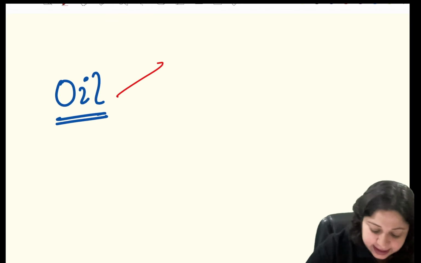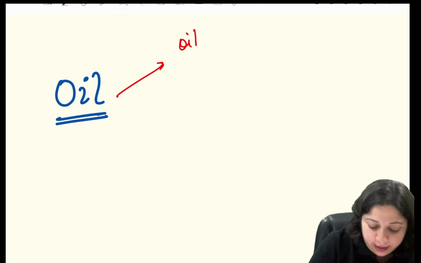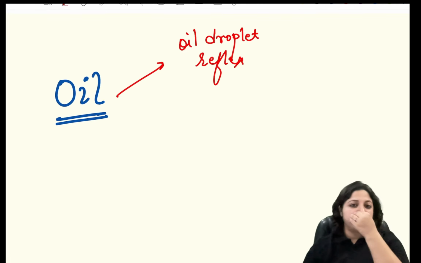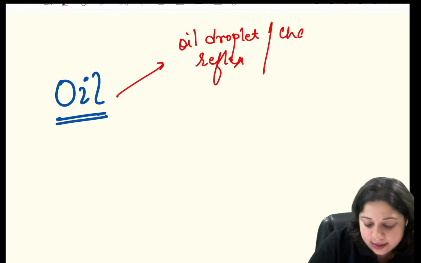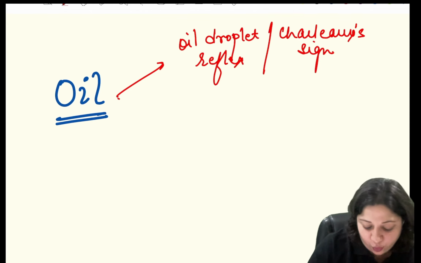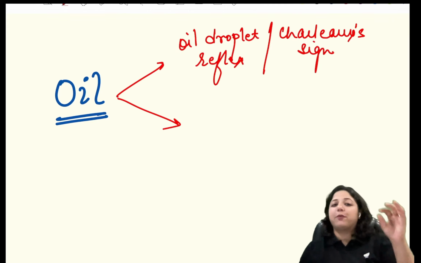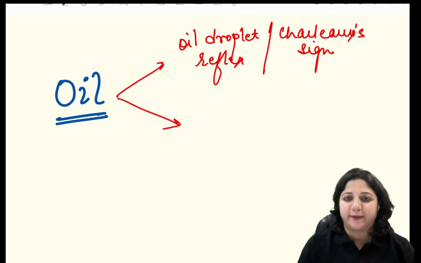Anyone who can just say, what is oil droplet reflex? It is also called Charlie's sign. Where do you get to see the oil droplet reflex or Charlie's sign?